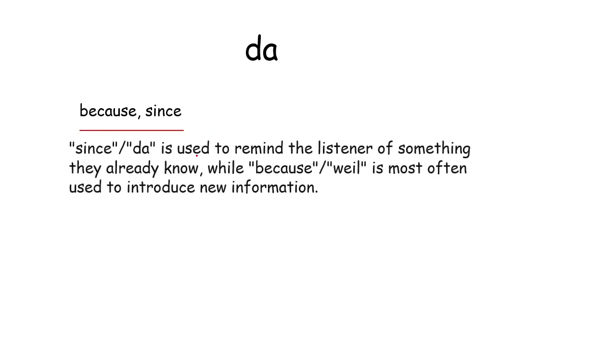Da means because and since, and normally it's used like since. Da is used to remind the listener of something that you already know, while weil is more often used when introducing a new problem. Weil is for new information, and da is for since. Like it's already raining, we already know. If someone is not coming, they can mention the da, because we know it already.